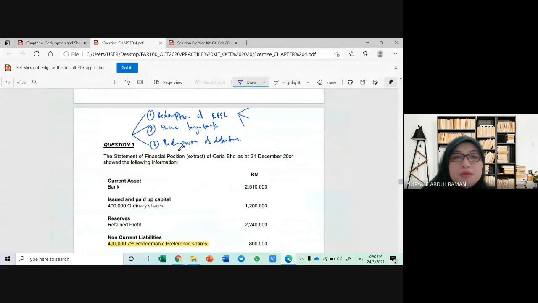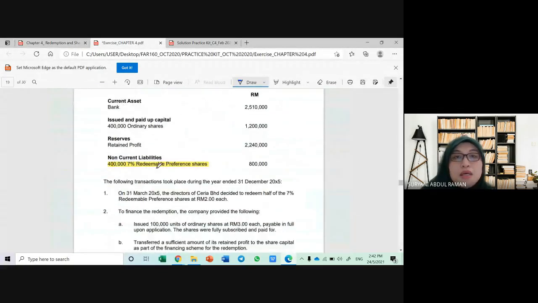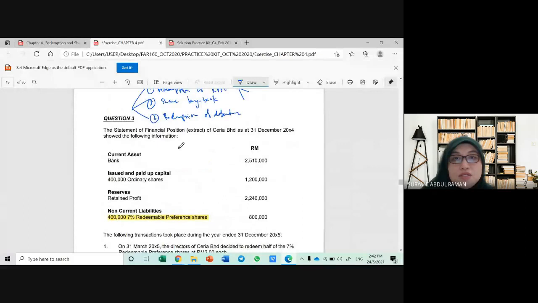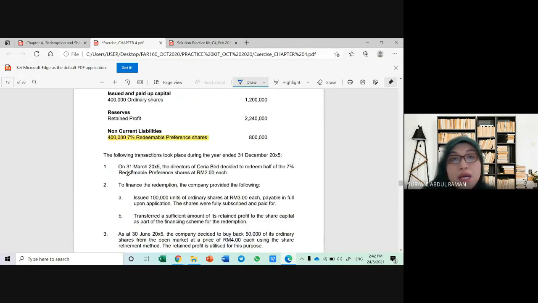Okay, let's refer back to the question. Now, kita go one by one. For the transaction, let us identify it. So this is what we call the closing balance as at 31st December 2004. And now we are going to do the transaction for the year 2005. The following transactions took place during the year ended 31st December 2005.